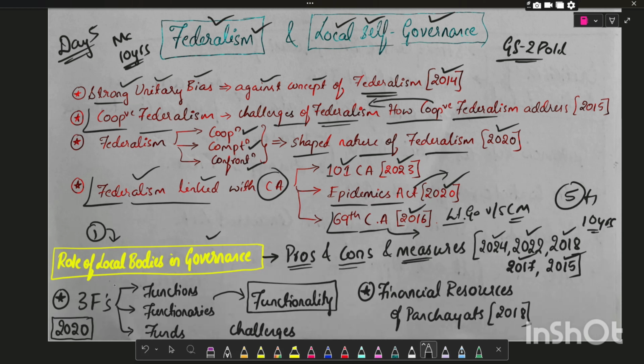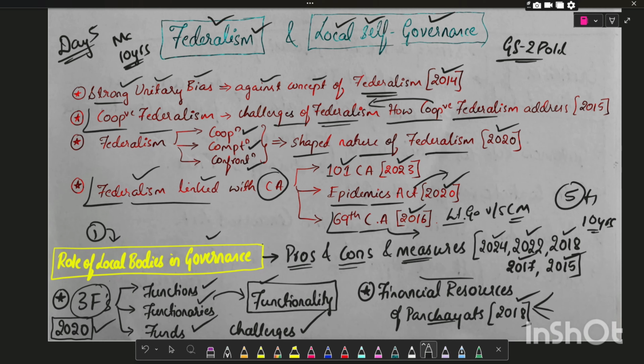And one of the most famous questions was: the strength and sustenance of local institutions in India have shifted from the formative phases of functions, functionaries, and funds to functionality. And what are the challenges therein, which was asked in 2020. And financial resources of panchayats, and what other sources you can recommend, which was asked in 2018.